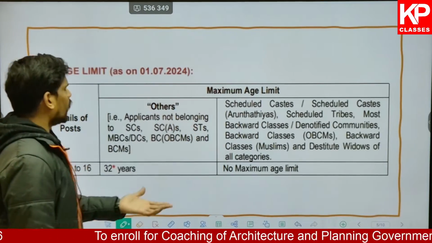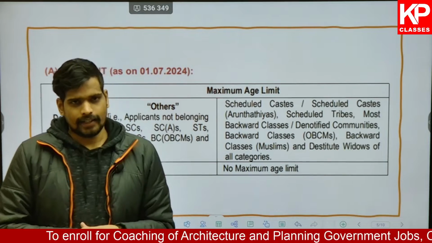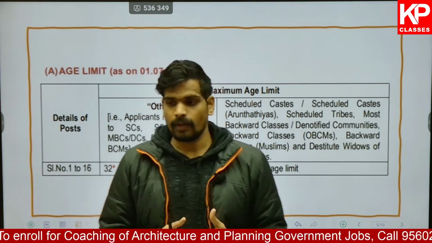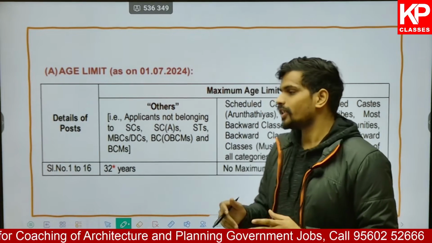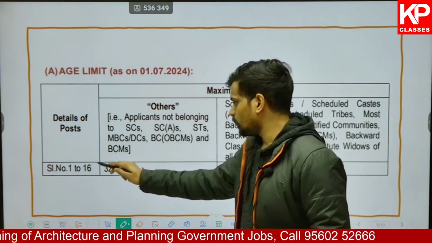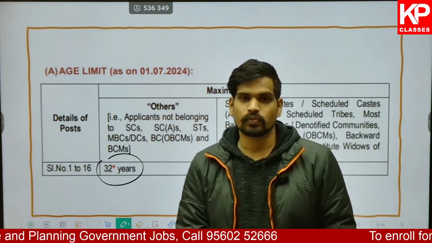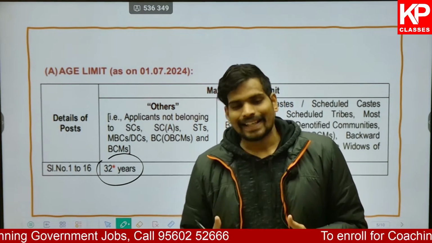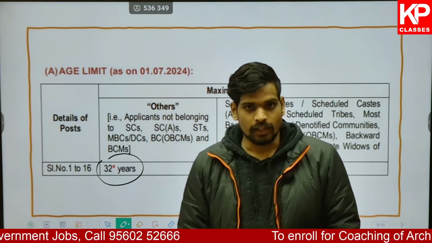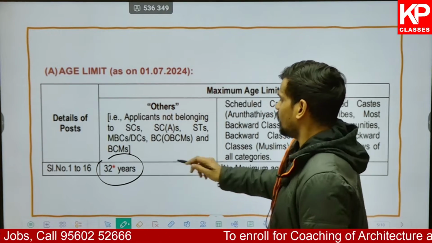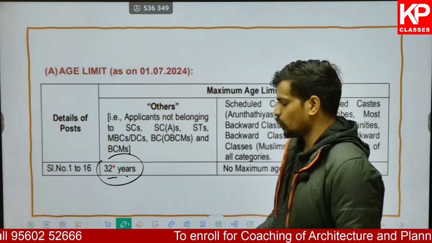The requirement or eligibility criteria, now who all are eligible for it. Firstly, with respect to age criteria, the maximum age limit is going to be 32 years for all the posts which I was mentioning, all the three posts which are relevant for planning, assistant planner, and also the junior engineer planning. For both the posts, it is 32 years the age limit.